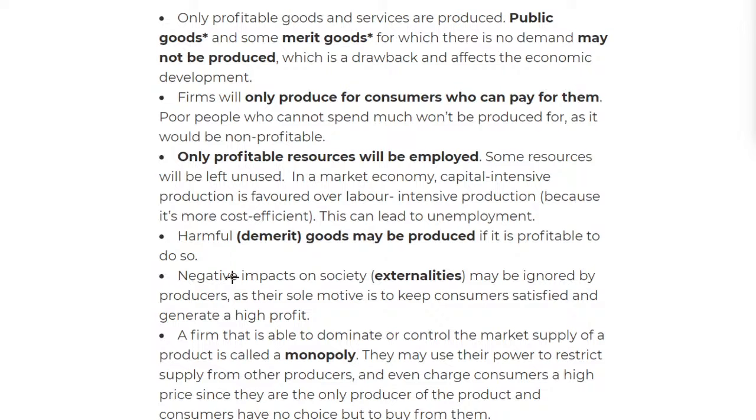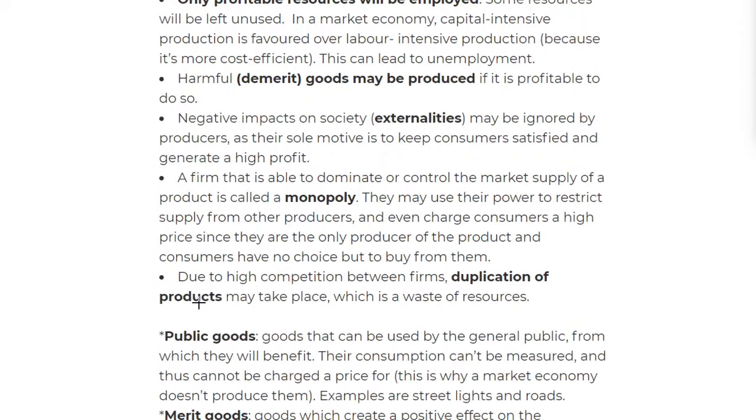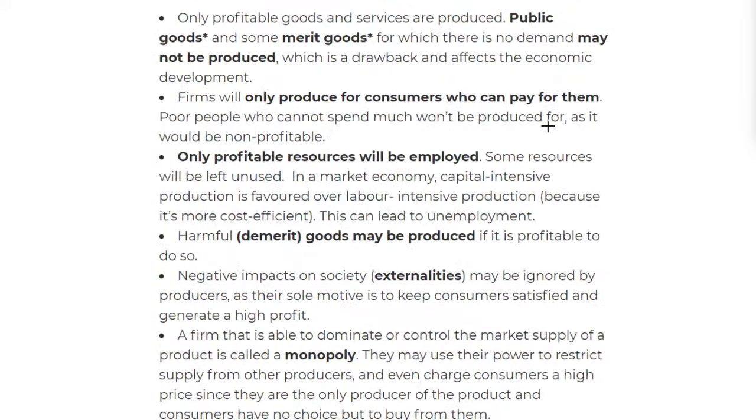Examples would be the demerit goods I just talked about. And also we have public goods. Public goods are simply, I think we'll have a look at that in one of the disadvantages too. Yeah, I think I'll just explain it because I can't see it in the disadvantages. Okay, I do see it. So we'll come into public goods in just a minute.